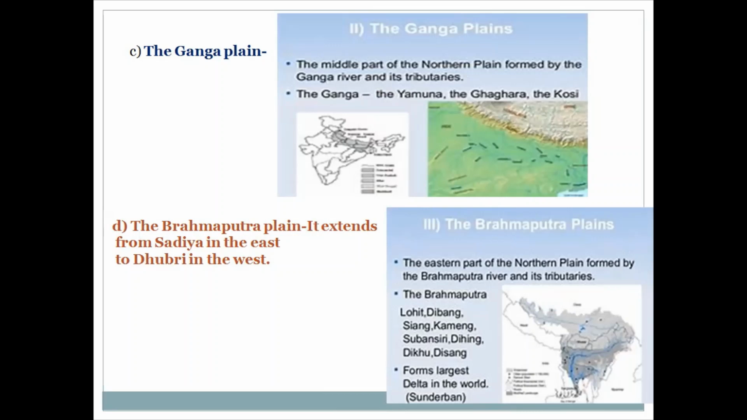The eastern part of the northern plain, formed by river Brahmaputra and its tributaries, is known as the Great Brahmaputra plains. The tributaries of river Brahmaputra are Lohit, Dibang, Siang, Kameng, Subansiri, Dihing, Diku and Disang.